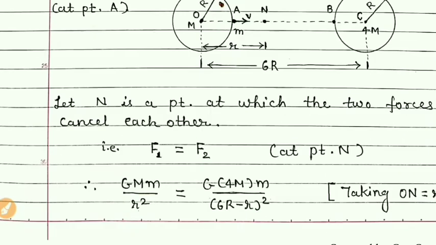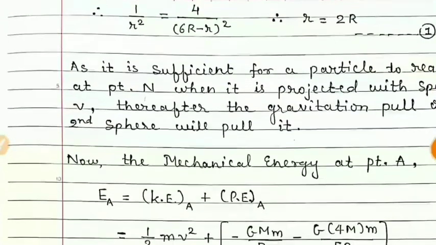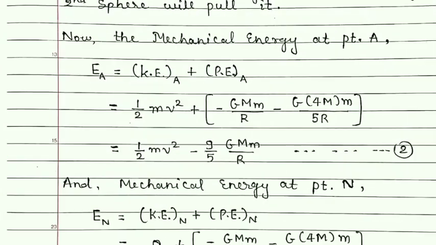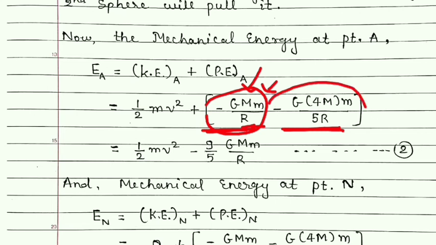So it is quite simple, students. And so, students, here it is the potential energy due to both sphere 1 and sphere 2. For sphere 1 it is minus G m upon r, and for second sphere it is minus G 4m, because the mass of second sphere is 4m. Mass of the object thrown is m and distance is 5r.